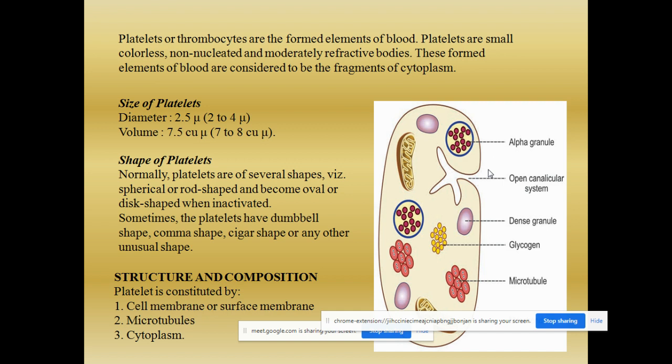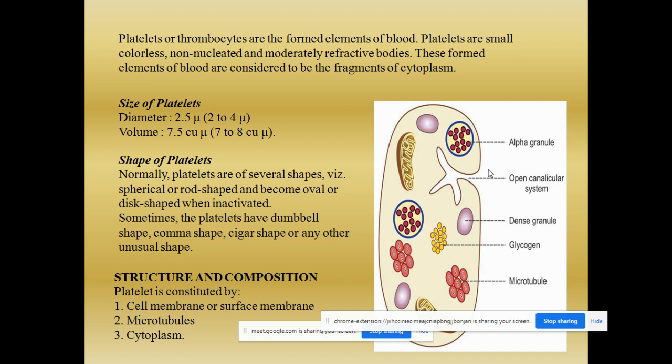Now let us see the size of the platelets. When you take the size, you can see the diameter is only 2.5 microns approximately, that is, it ranges from 2 to 4 microns. It is very small when you compare it with the RBC and the WBC. The volume is approximately 7.5 cubic microns, so it ranges from 7 to 8 cubic microns in volume.